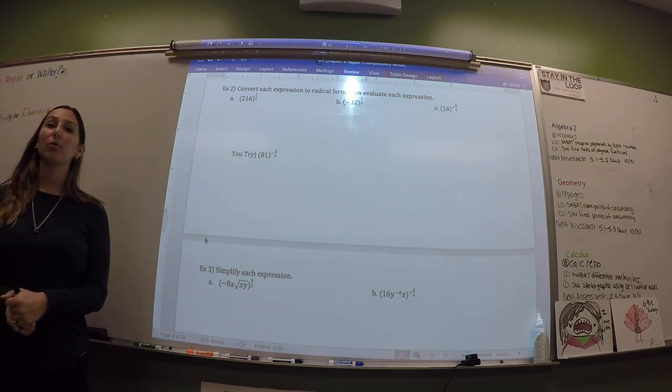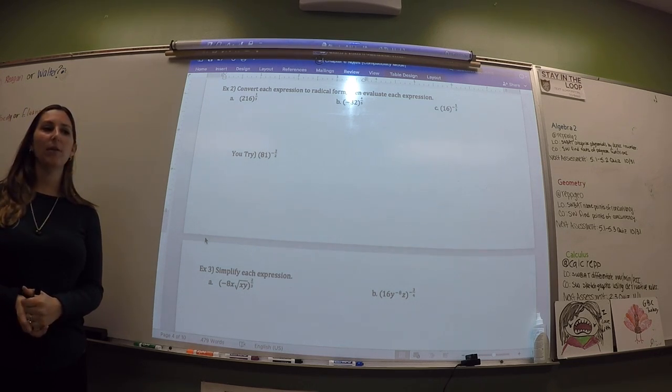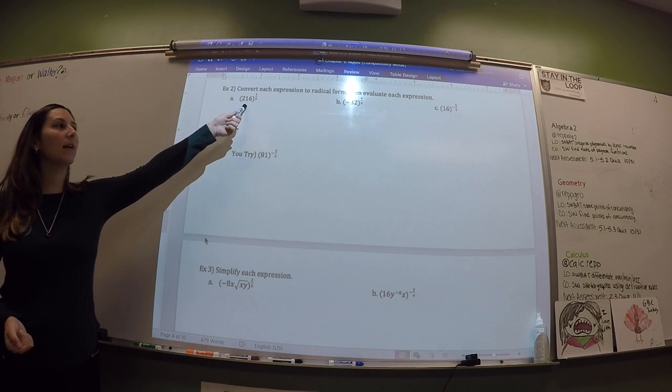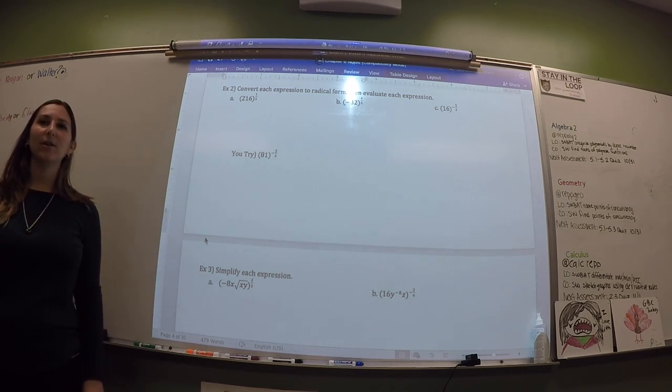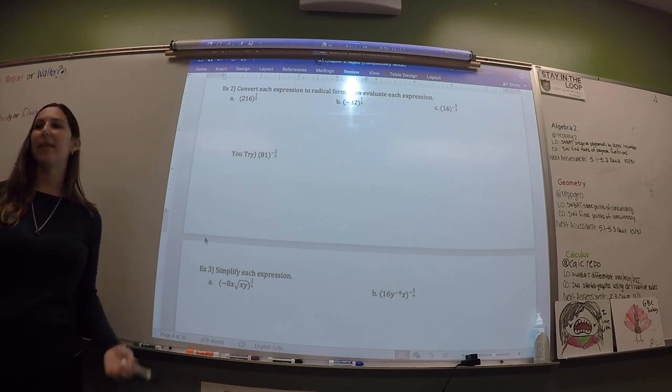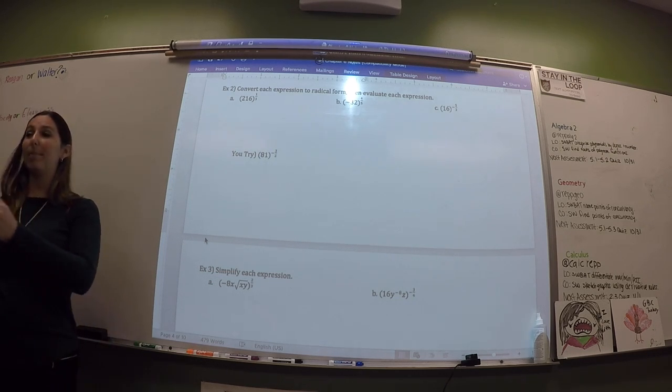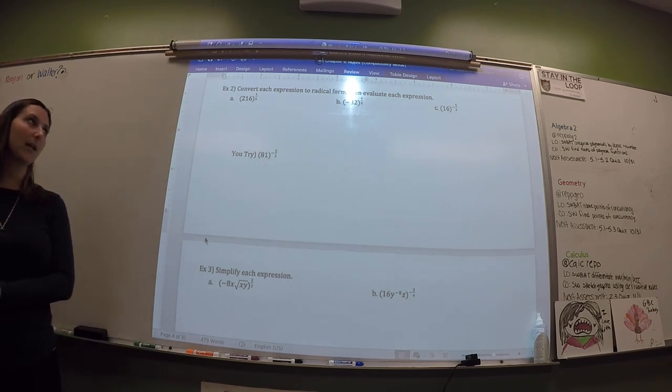All right, so now we're gonna go the other way. So we have rational exponents, and we're gonna go the other way. Now, if you type this on your calculator, it's gonna give you the answer, which is nice. If you don't have a calculator, you have to figure out how to know what that number is. And by putting it back into its radical form, you can figure out what that is.